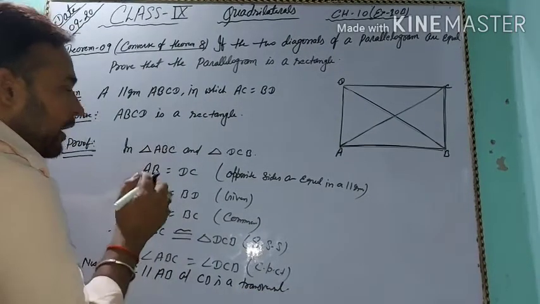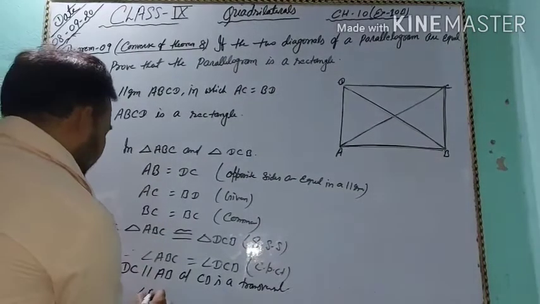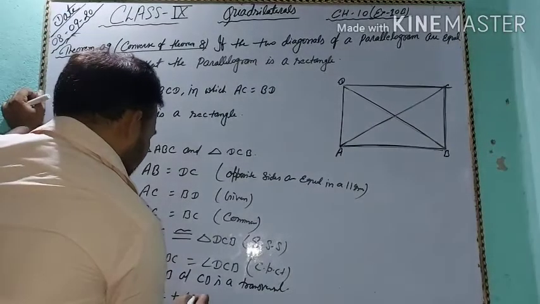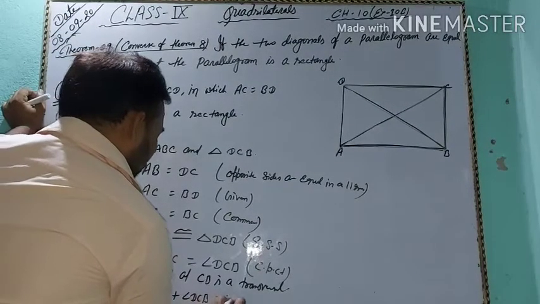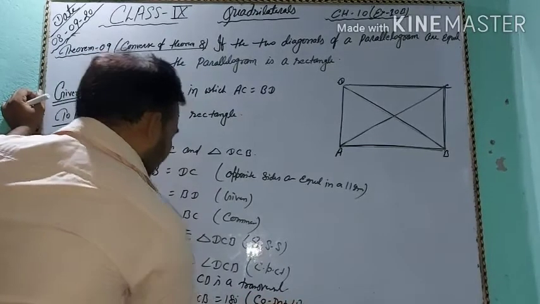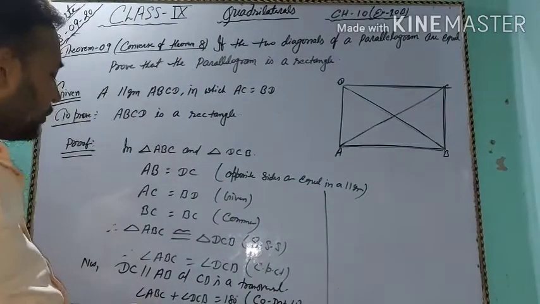So angle ABC plus angle DCB equals 180 degrees, being interior angles, the sum of both is 180 degrees. For students, both angles are equal.